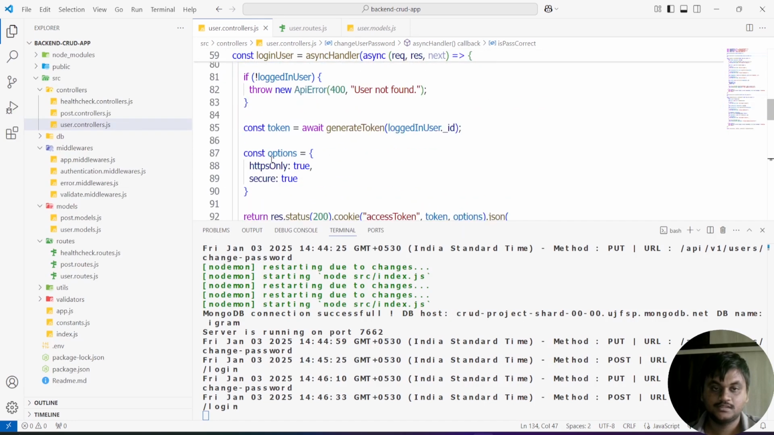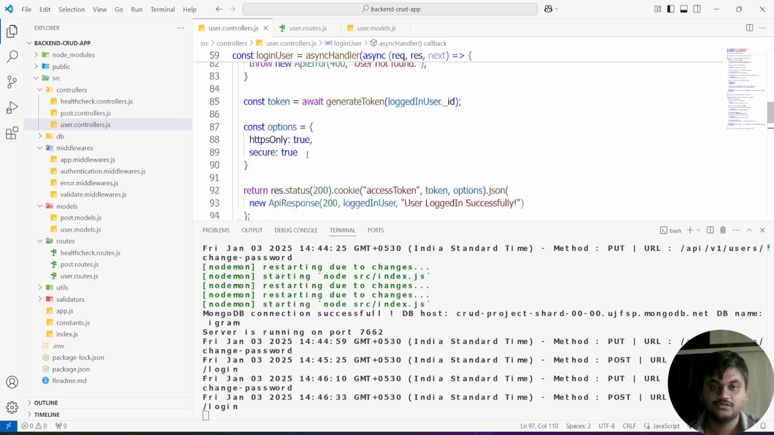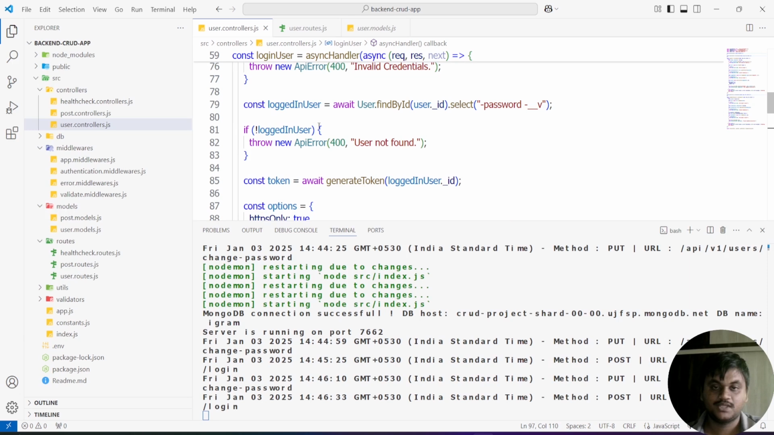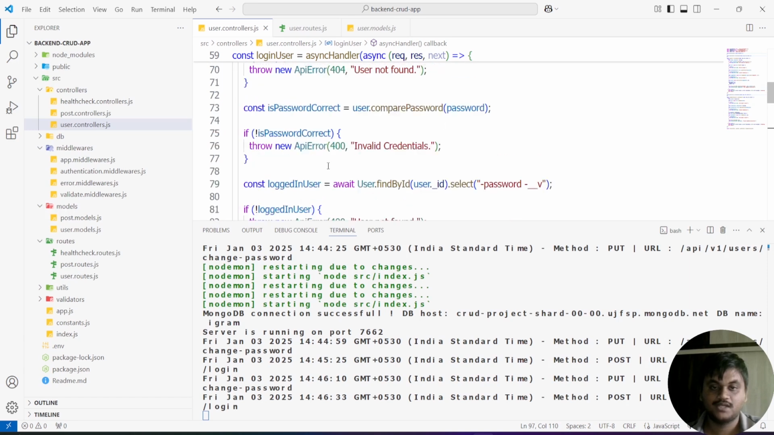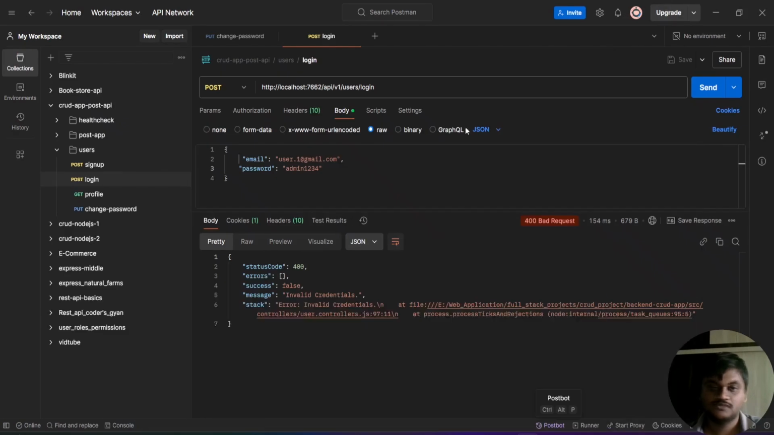Go to here, and in 97, see, it is going to throw the error, and it will catch the error from here. Catch the error. Invalid credentials.